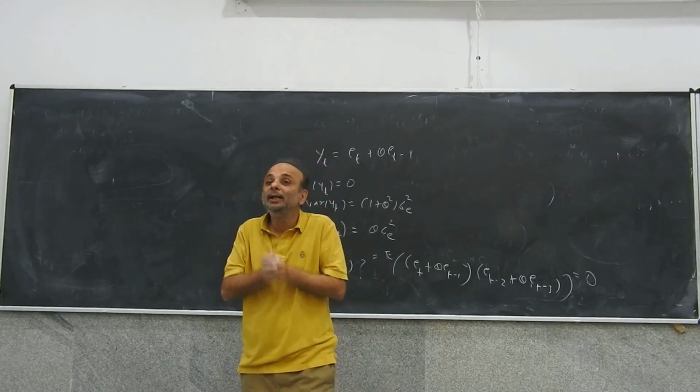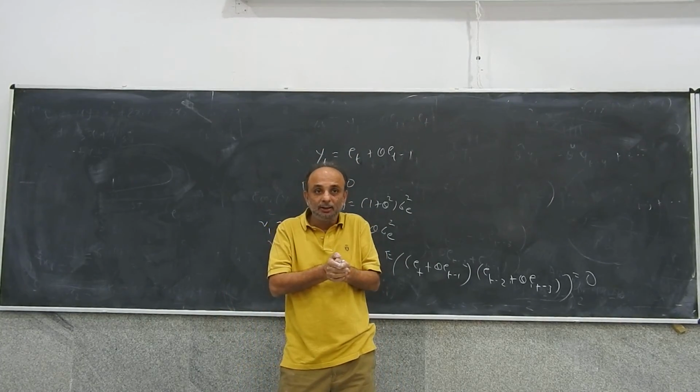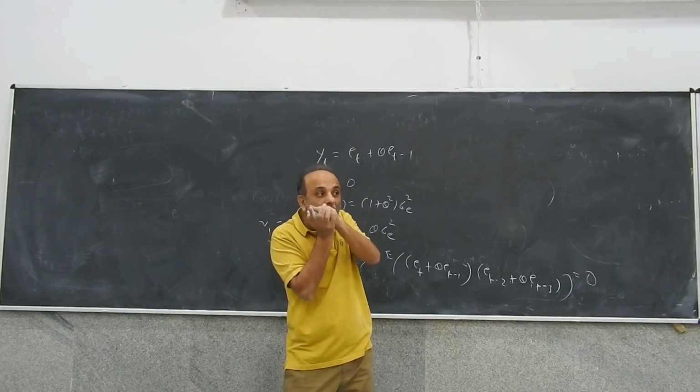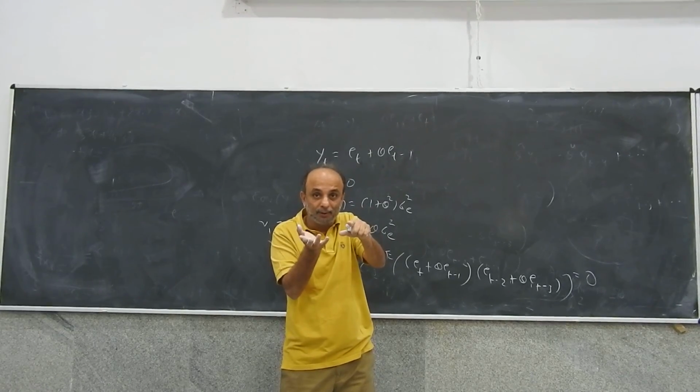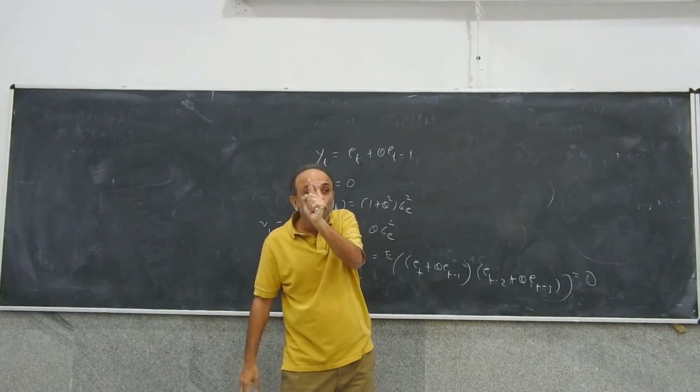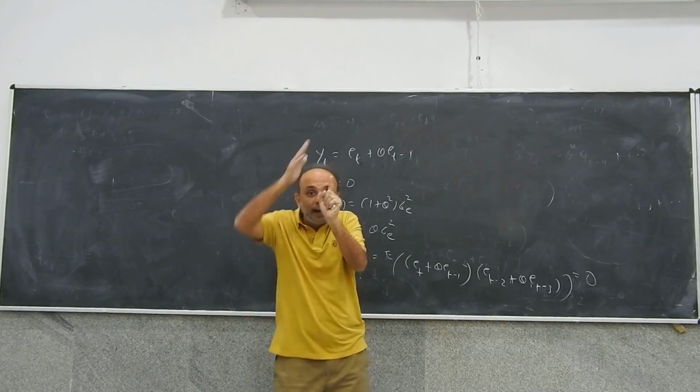So if you have an invertible MA3 process, for example, it will have 3 autocovariances which are non-zero and the partial auto